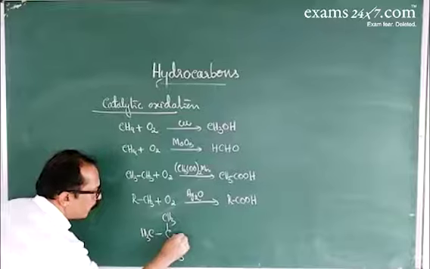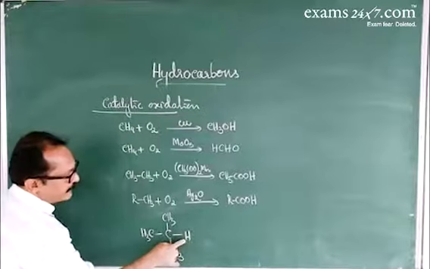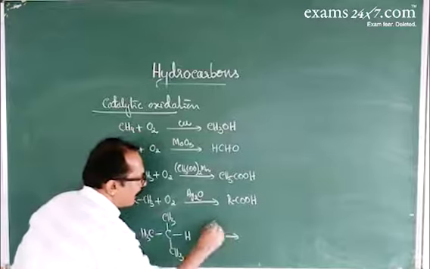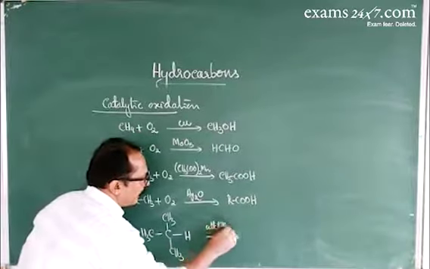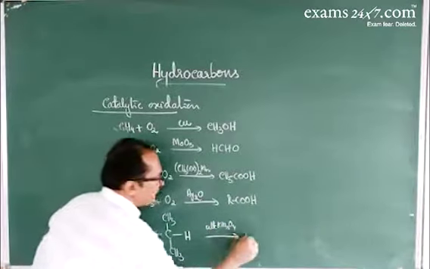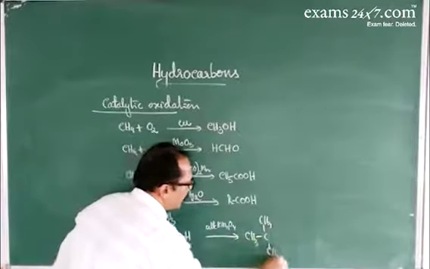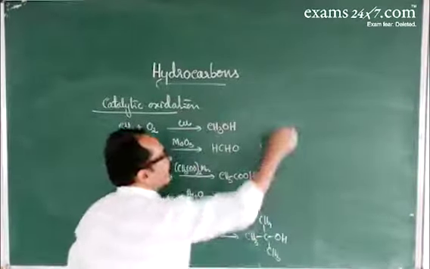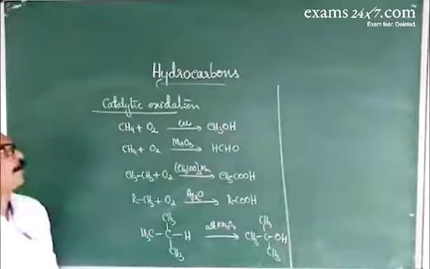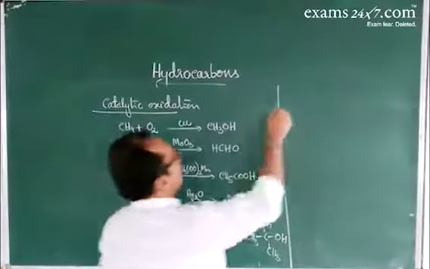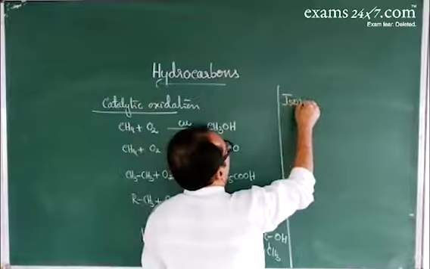2-methylpropane. This is tertiary hydrogen. On heating with alkaline KMnO4, that gives tertiary butyl alcohol. So all these are examples of catalytic oxidation. Now, next, about isomerization reaction.